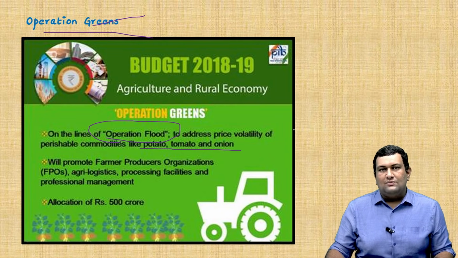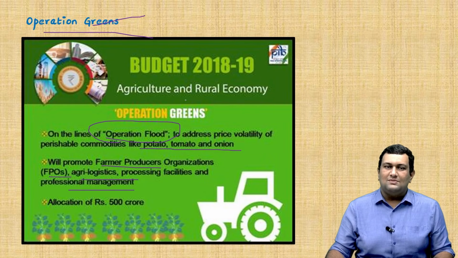That is TOP: tomato, onion, potato. Initially it was TOP. Then it will promote farmer producer organizations, agri logistics, processing facilities, and professional management. It was announced in the budget of 2018-19 with an allocation of 500 crores.